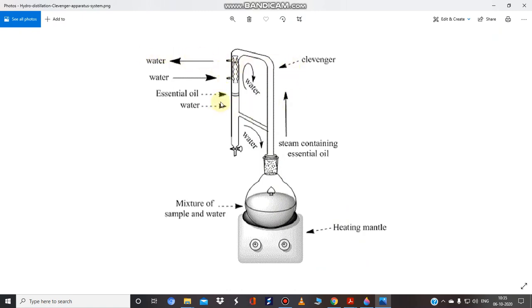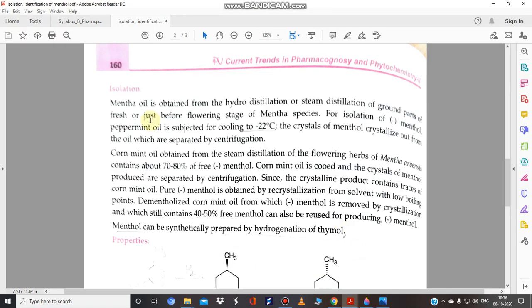First the evaporation is done, so the steam carries the volatile oil, which is why it is written as steam containing volatile oil or essential oil. Then the vapors are converted into liquid state with the help of the condenser. Here you can collect water, and over the water there is a layer of oil. Most volatile oils are lighter than water, so they float over the water, and with a simple technique, decantation, we can collect the volatile oil. So the method used in this type of isolation is hydrodistillation.